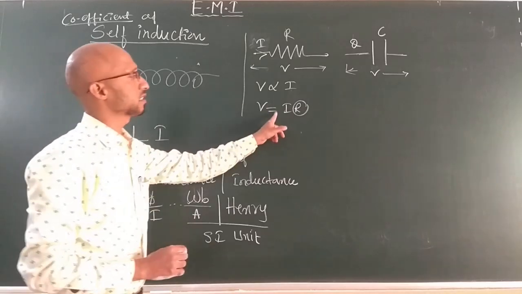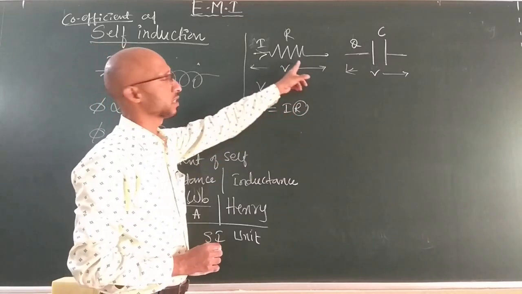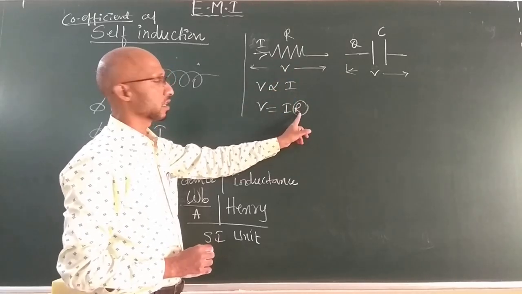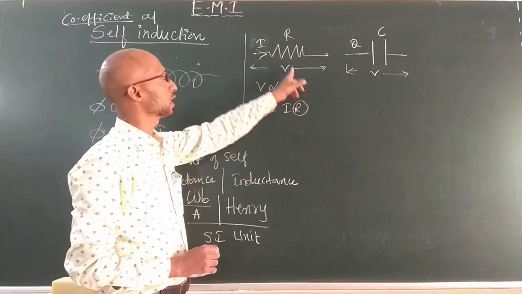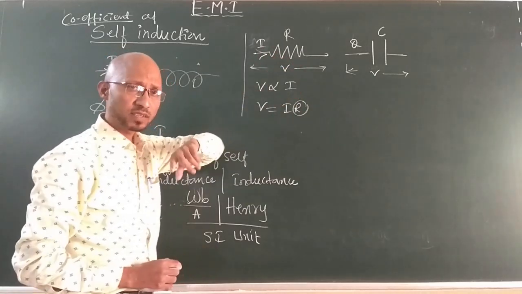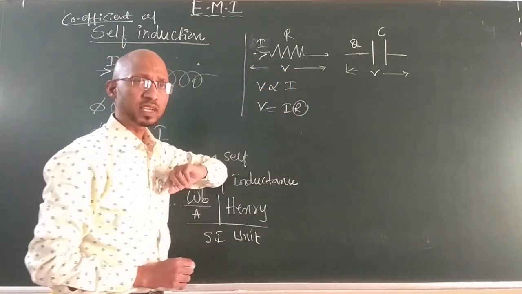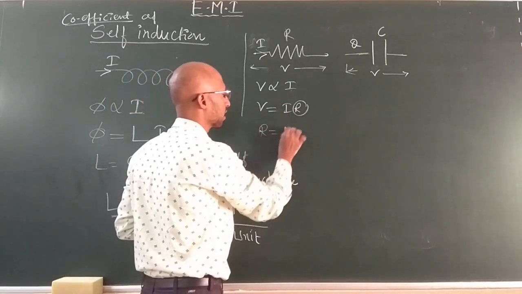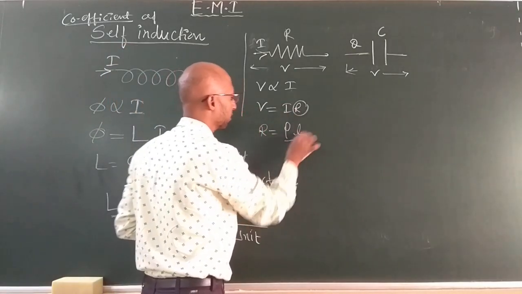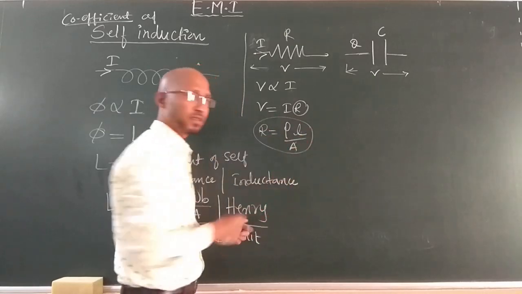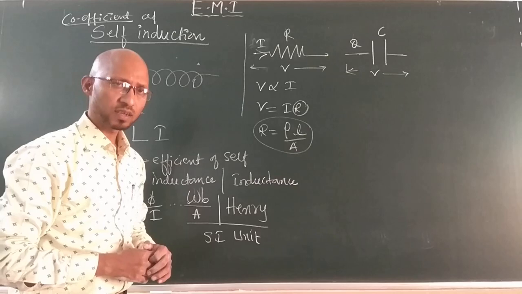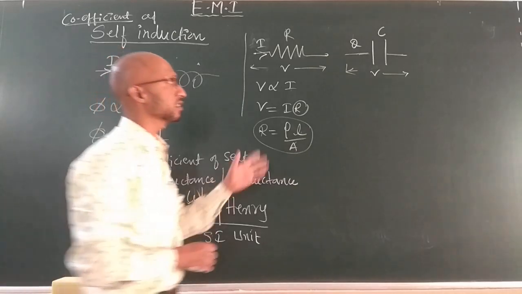The current flowing through the resistor and the voltage vary, but the resistance does not depend upon the current flowing through the resistor and the potential applied across it, because the resistance only depends on the physical properties of the resistor.